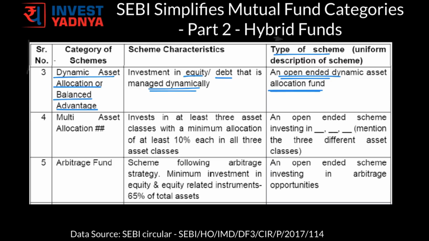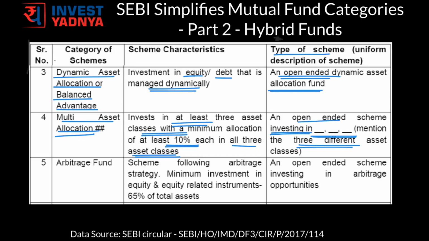The next category is of multi-asset allocation, wherein the fund can invest in at least 3 asset classes with a minimum allocation of at least 10% in each of the 3 asset classes. In the type of scheme, these funds have to specify that these are open-ended schemes investing into 3 different asset classes, and they would have to specify the names of 3 different asset classes chosen for investment.